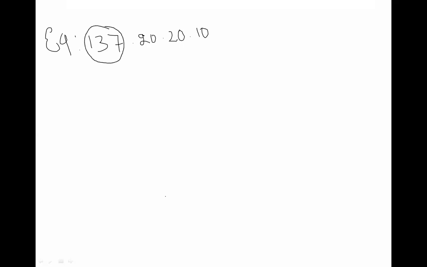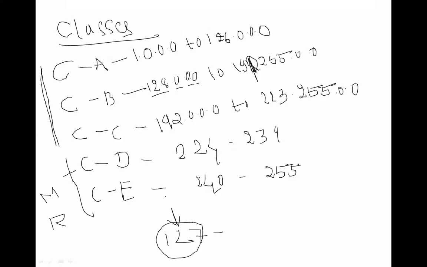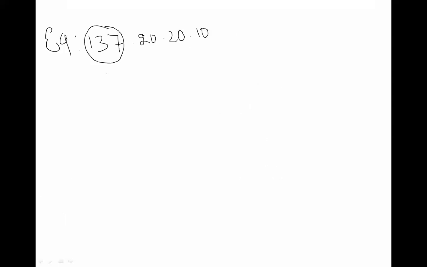137 is present. In which class is 137? Class A ends at 126. Class B starts from 128 to 191. So 137 is in class B. This IP address represents a class B IP address.